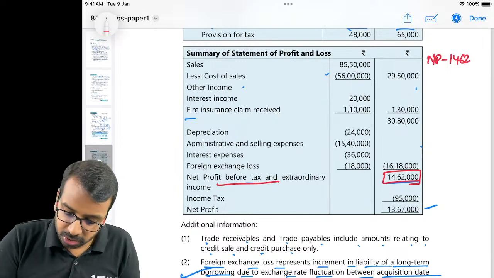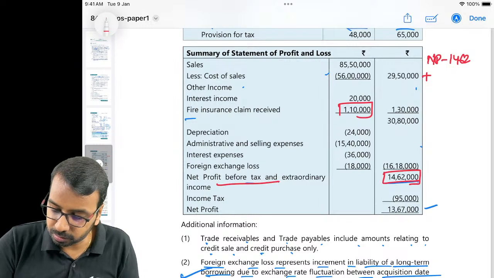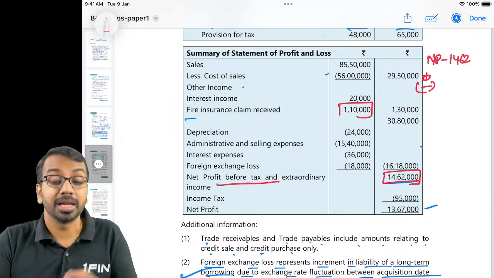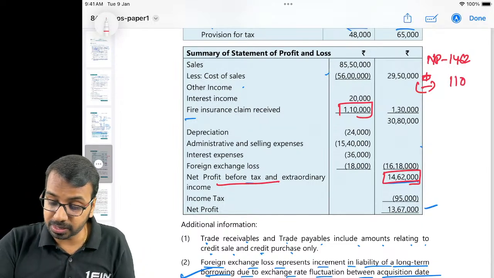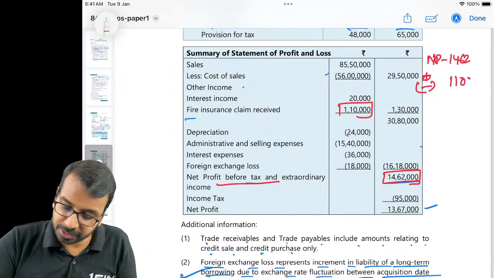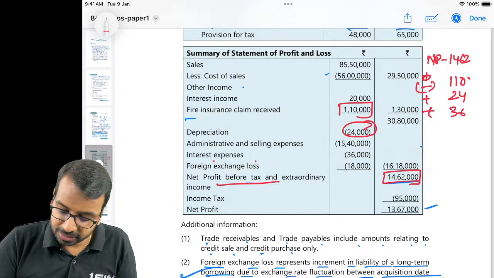Okay. Then out of all of this, fire insurance is a separate item. You will reduce the insurance claim received. Any income which has to be considered separately, you will deduct. So this is 110. Then depreciation non-cash expense will add back plus 24. Then interest expense finance plus 36. Then foreign exchange loss.